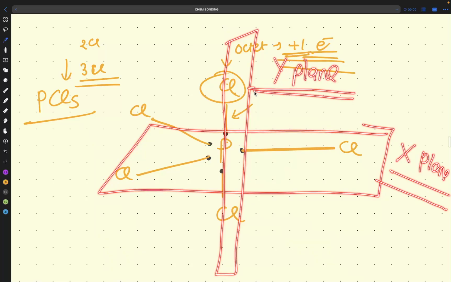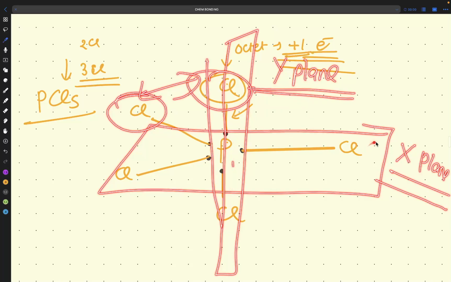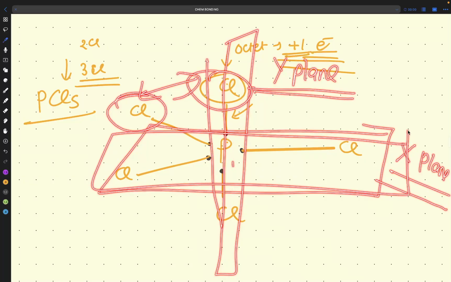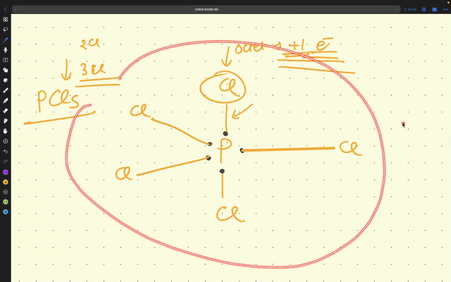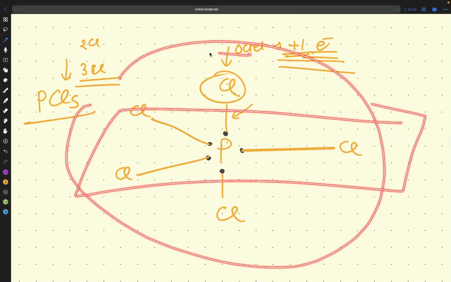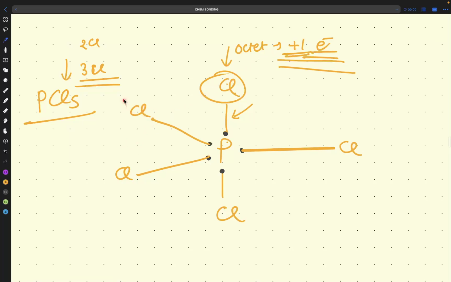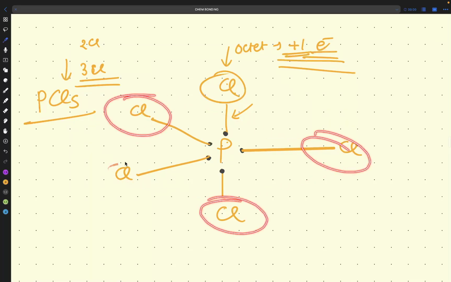A question can come at first place: why is this chlorine and this chlorine not repelling each other? Because this is in the Y plane and these are at the X plane. So this is a very important point. Whenever I am seeing this structure, I am seeing it like this. You have to train your eyes, train your mind, to draw the structure like this. Chlorine, chlorine, chlorine, chlorine.